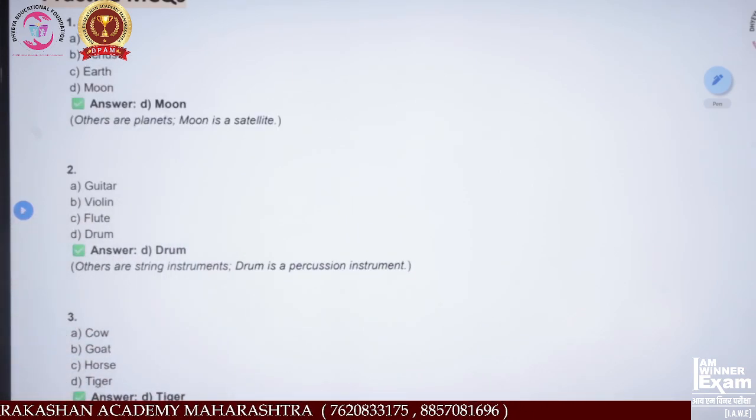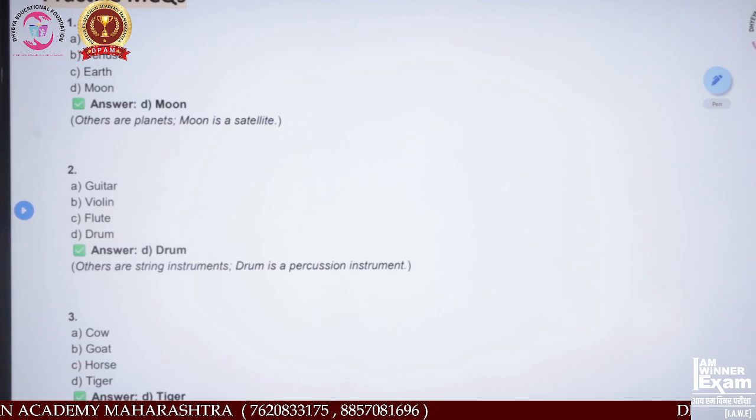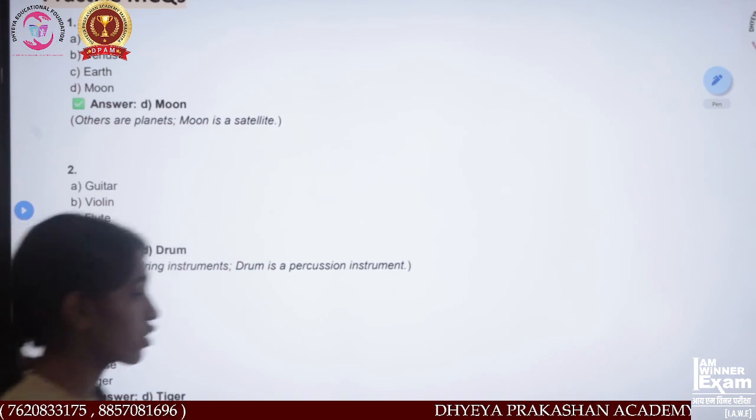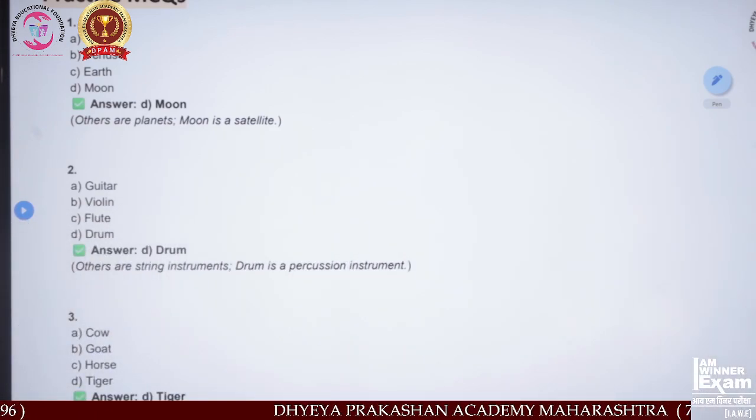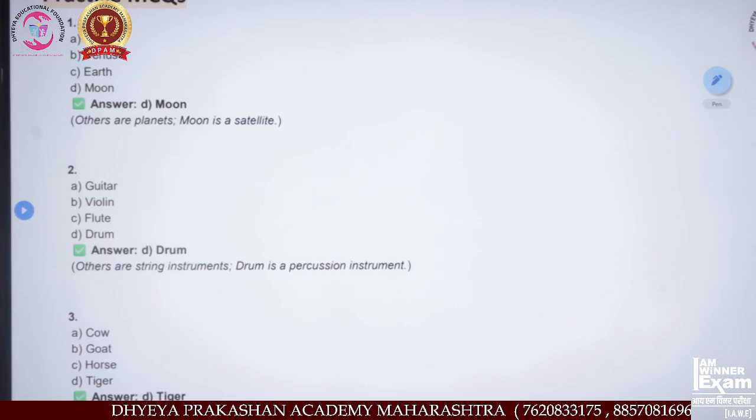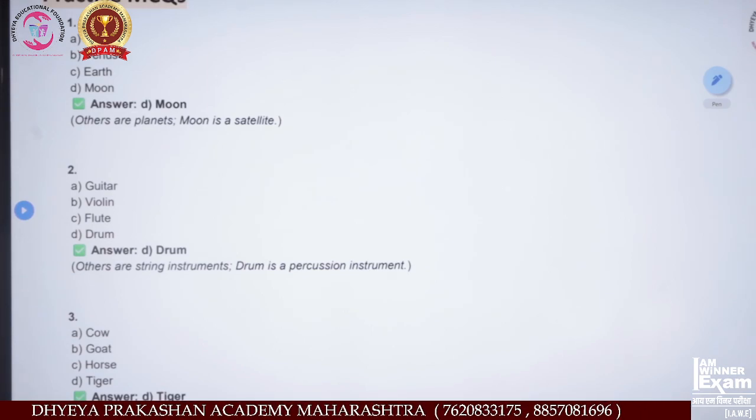Let's have a few more questions. Mercury, Venus, Earth, the Moon. Which do you think is the odd one out? Can you guess the logic behind this?